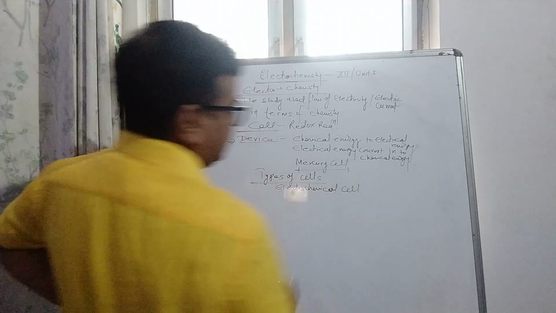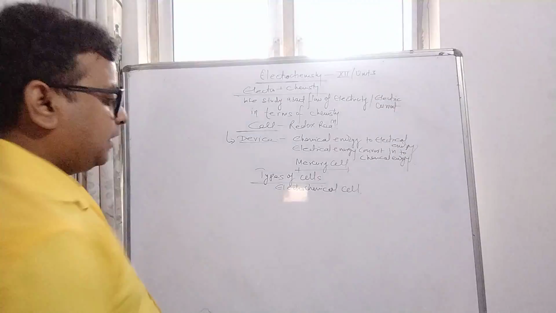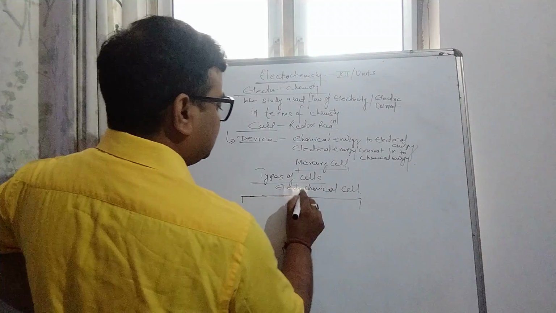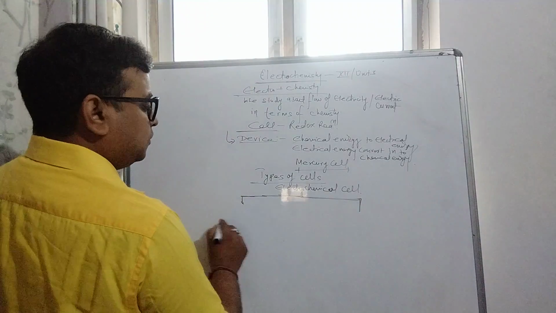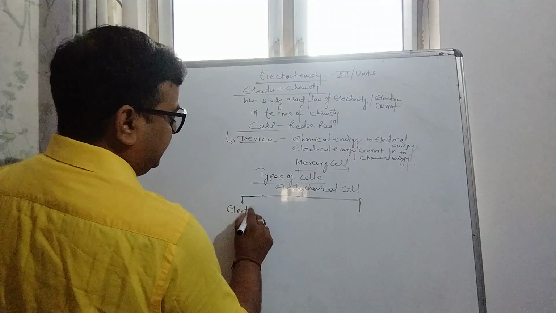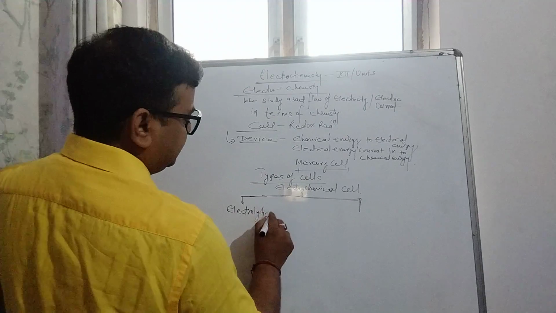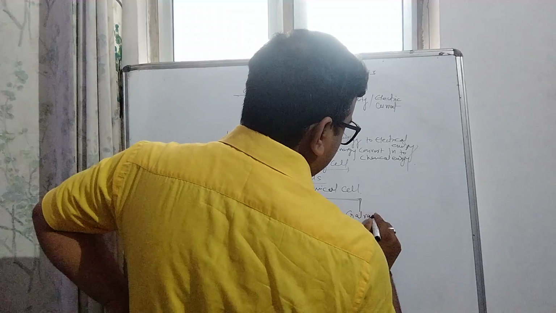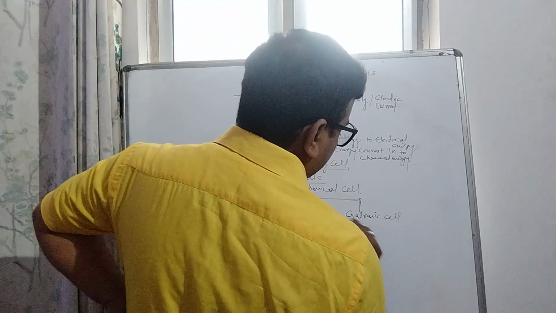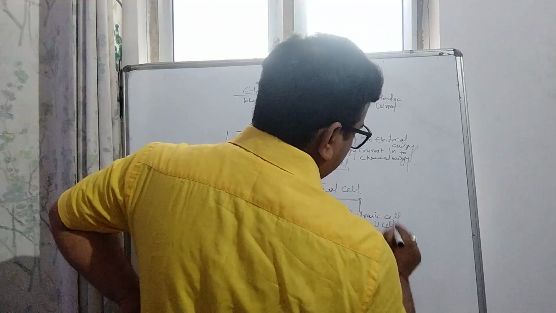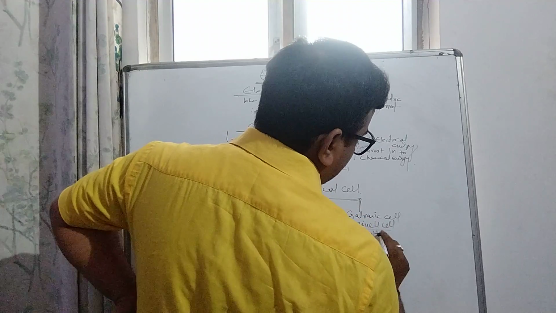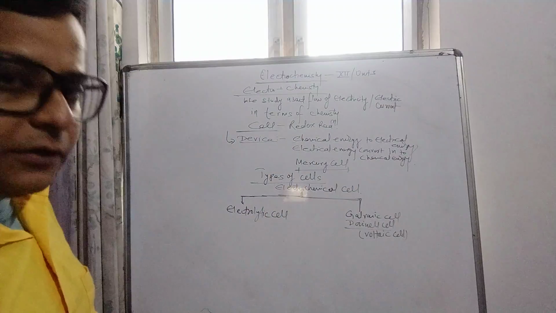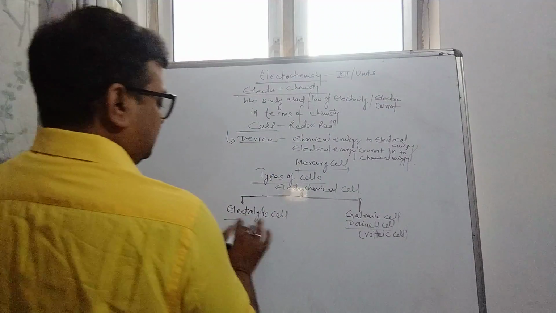Let's discuss the types of cells. They are known as electrochemical cells, and here two types are discussed. First is the electrolytic cell, and the second is the galvanic cell, the Daniell cell, which is also known as the voltaic cell.